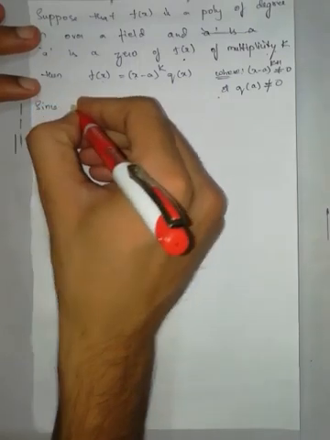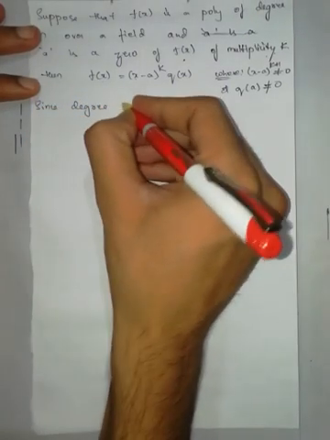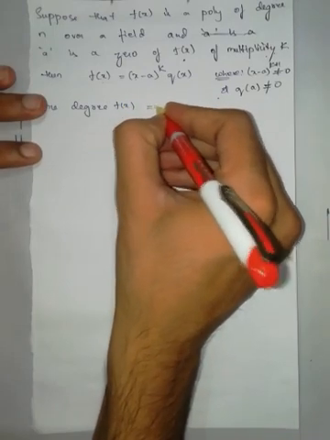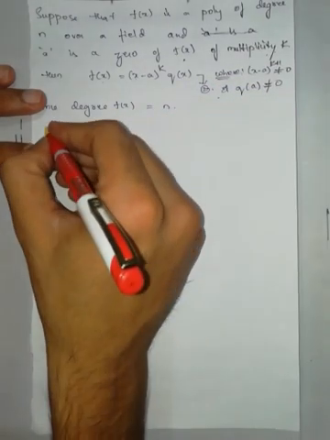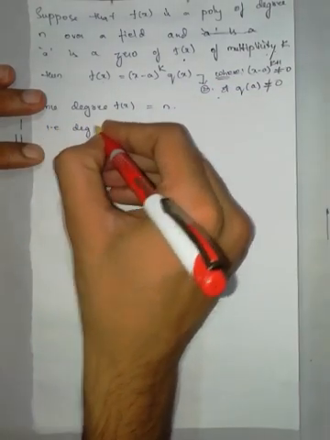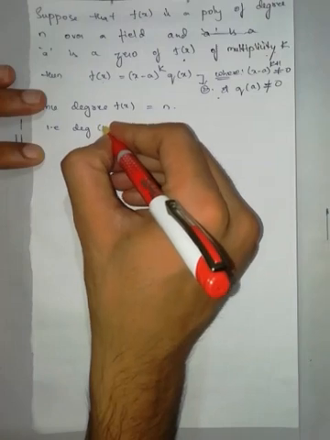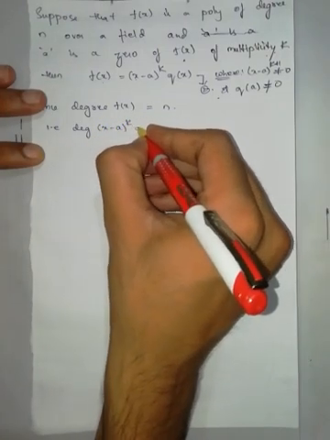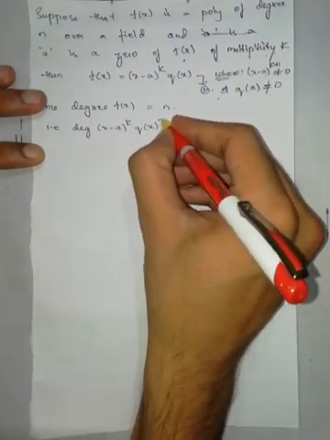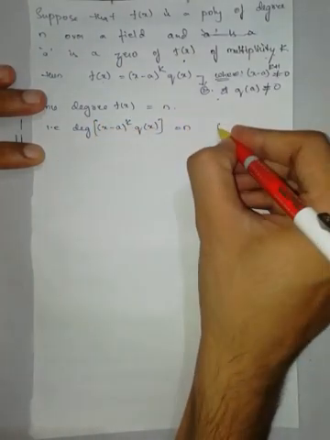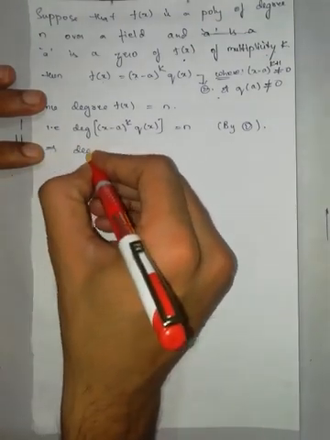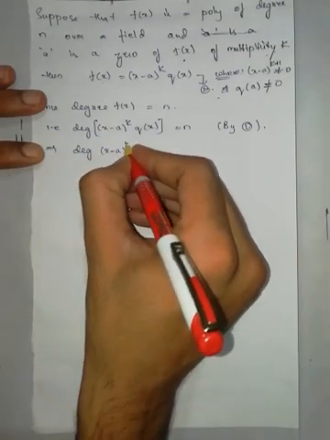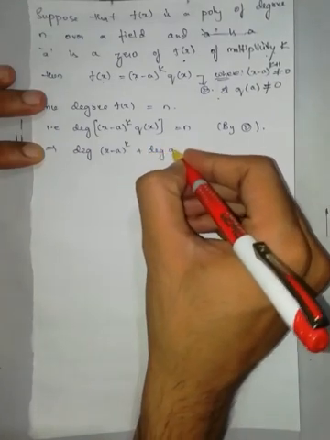Since the degree of f of x is n, by equation number 2 the degree of x minus a to the power of k into q of x is equal to n. This can be written as degree of x minus a to the power of k plus degree of q of x is equal to n.